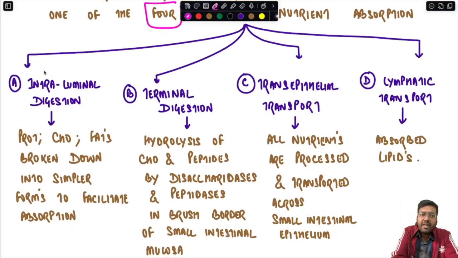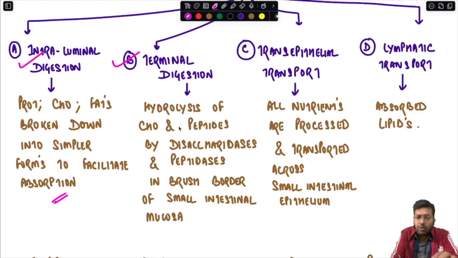First, we have intraluminal digestion, which is characterized by protein, carbohydrate, and fat breakdown into simpler forms so as to facilitate absorption. Then comes the terminal digestion phase, characterized by hydrolysis of carbohydrates and peptides by disaccharidases and peptidases at the brush border of the small intestinal mucosa.